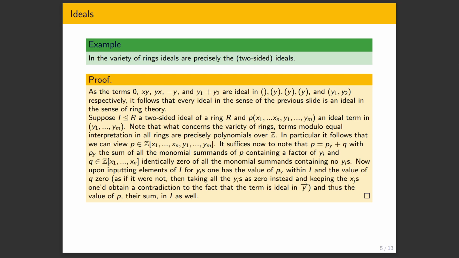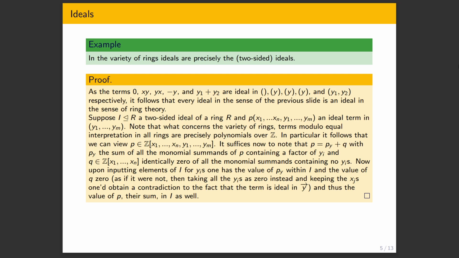So if we sum all of these monomials, which are now in the ideal, we get something in the ideal. So in particular, any two-sided ideal is preserved by these ideal terms. In particular, it's an ideal in the sense of universal algebra. So this finishes the proof.